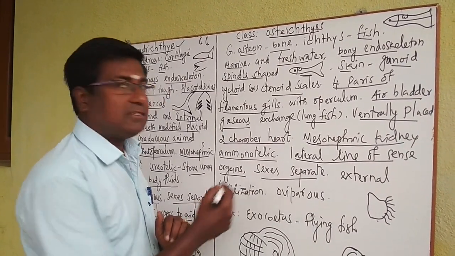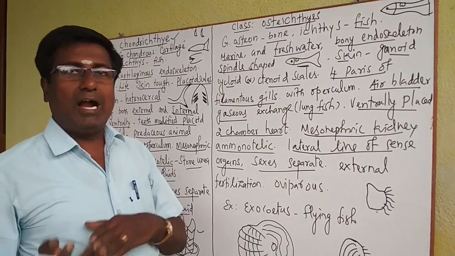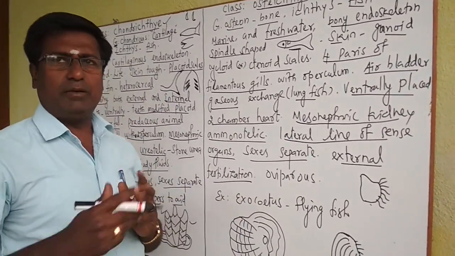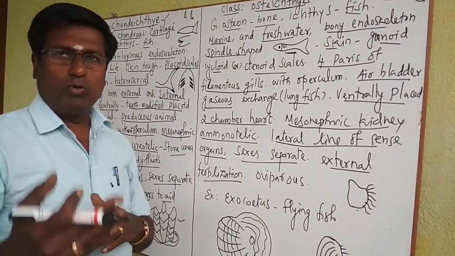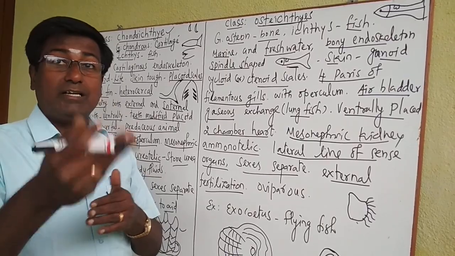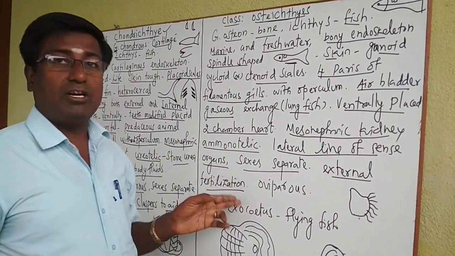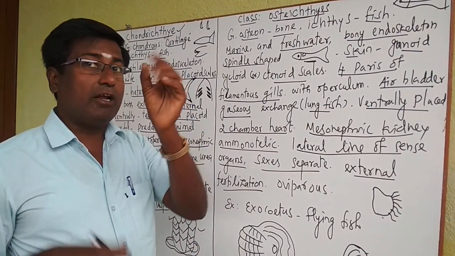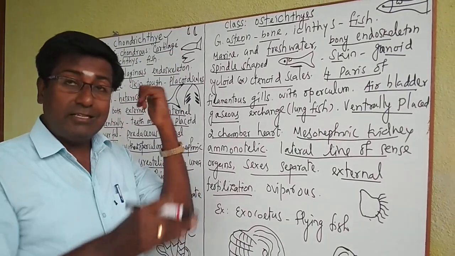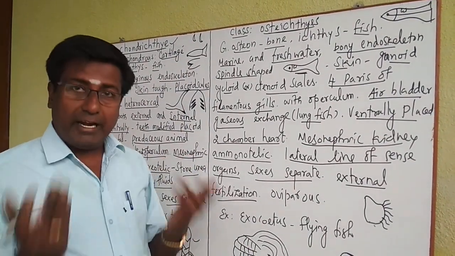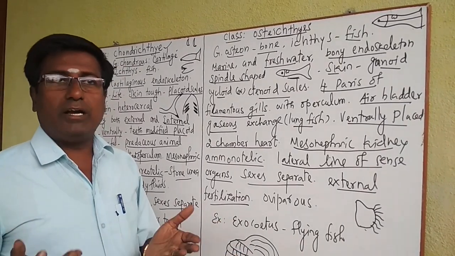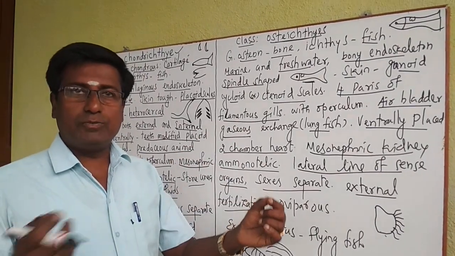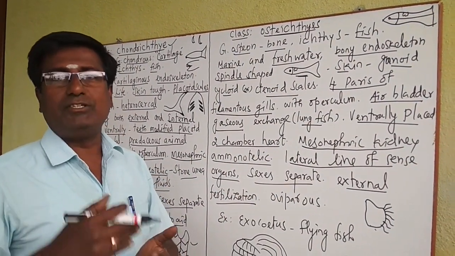The next one we see: sexes are separate. Both male and female are separate here. Then fertilization is external fertilization. That means sperm is released outside and eggs are released outside, and both fuse in the water. So fertilization takes place in the water only. That's why it is called external fertilization. Whereas in cartilage fishes, the claspers are used in the shark to put the sperm inside the female genital tract. That is called internal fertilization. But here that kind of structure is absent, so the male releases the sperm into the water, the female releases the egg into the water, and both fuse in the water. So fertilization takes place outside.